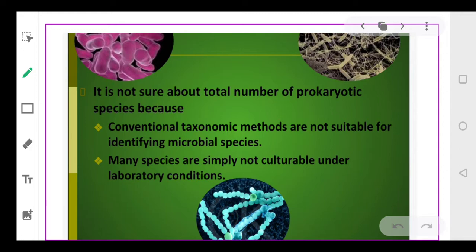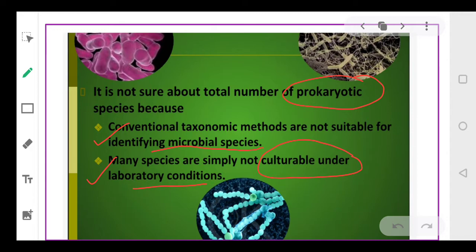Now, so far we have not talked about the number of species of prokaryotic organisms. We have not talked about any prokaryotic species so far because the conventional taxonomic methods that we are using cannot identify the microbial species. And second, many of the species cannot be cultured in laboratory conditions. So we do not have any data regarding the prokaryotic species.